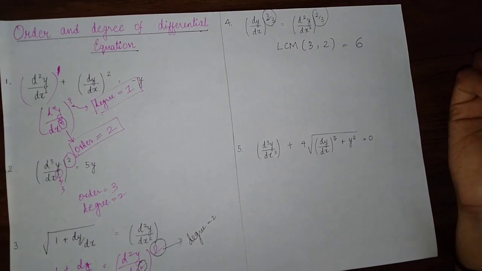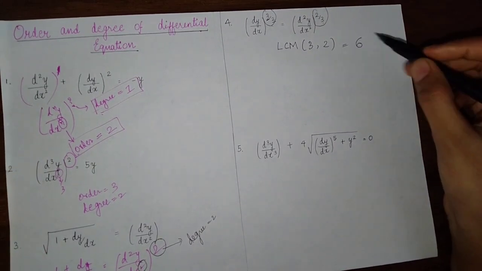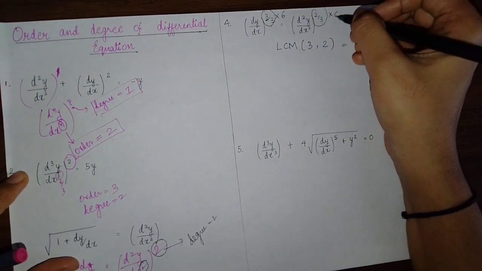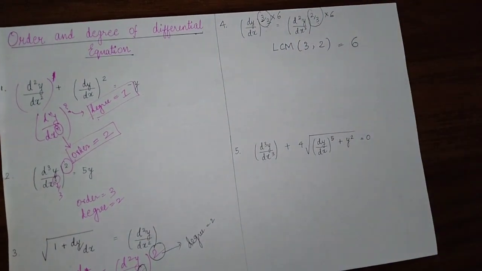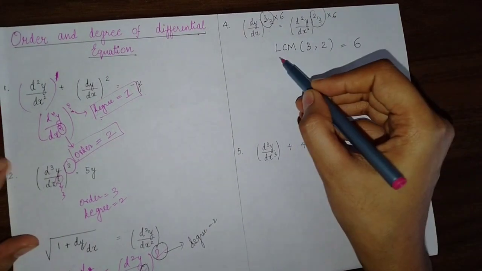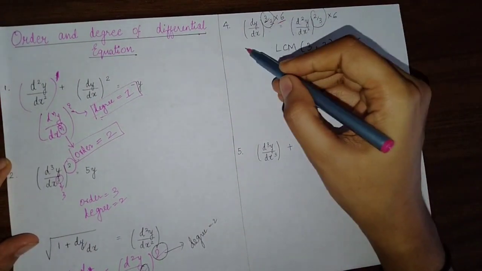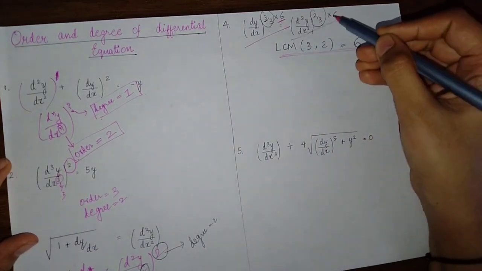Then you have to multiply this 6 here also and here also. Whatever LCM you get, you have to multiply it on this side and this side also.